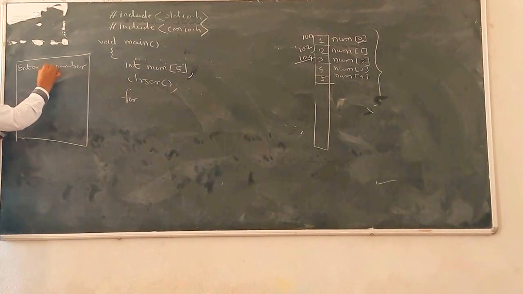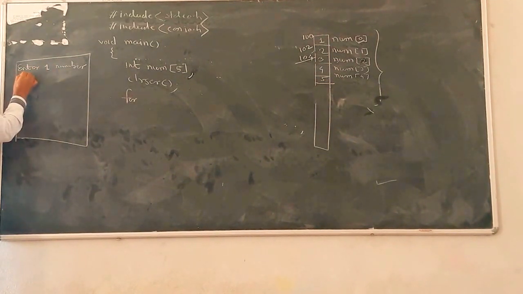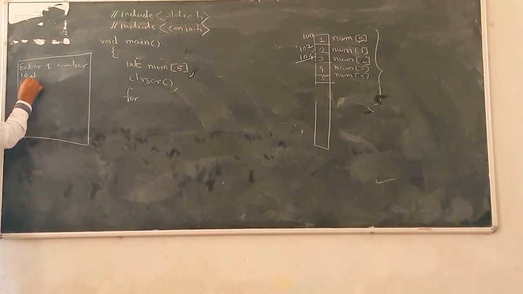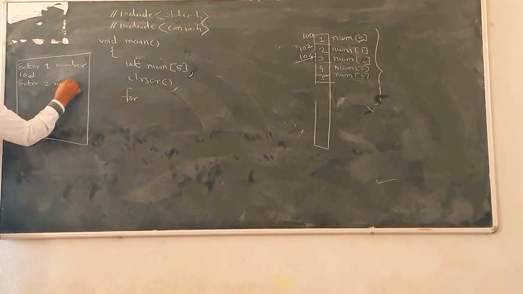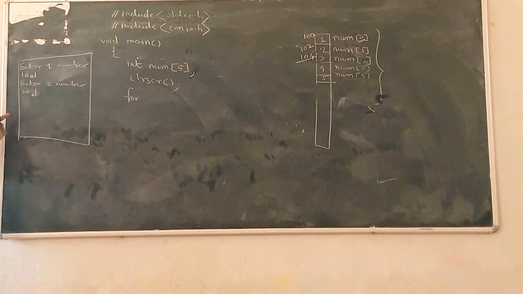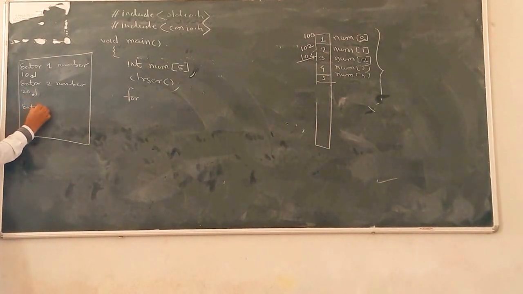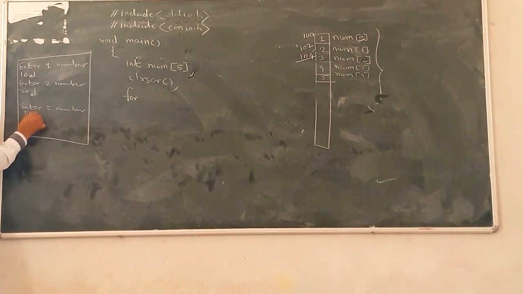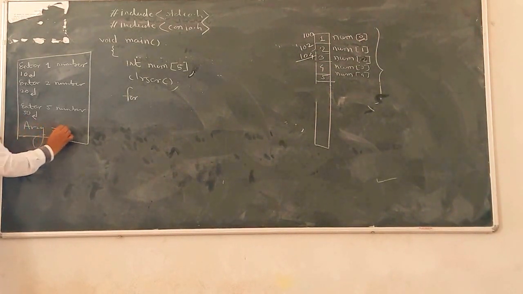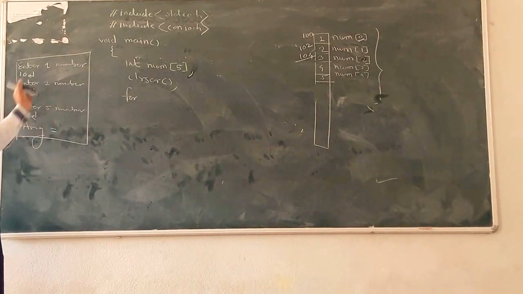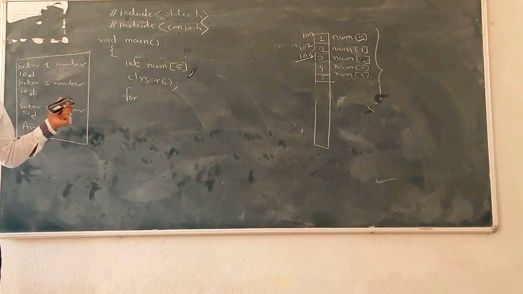After that, the user enters the first number and presses enter. Then Enter second number. Suppose the user enters 20, like that till the fifth number: Enter fifth number. This is the message. After that the user enters the fifth number, and then the average is displayed. This is the output on the console.